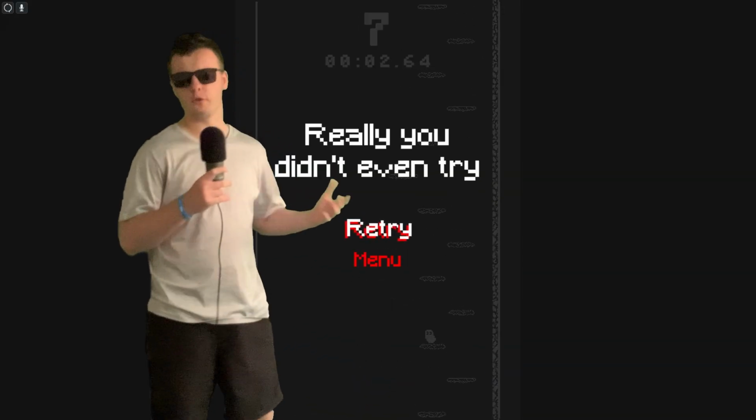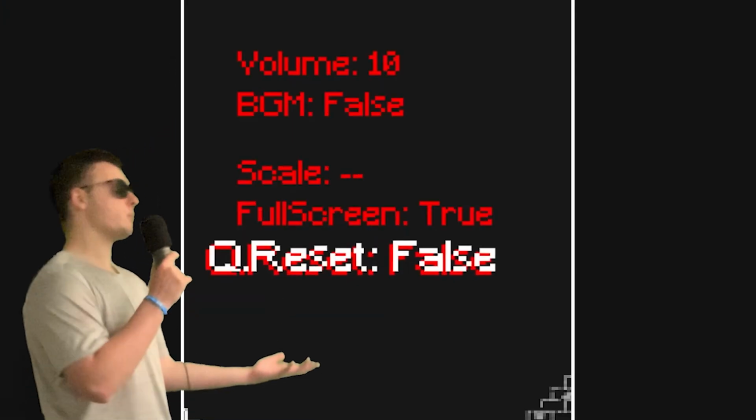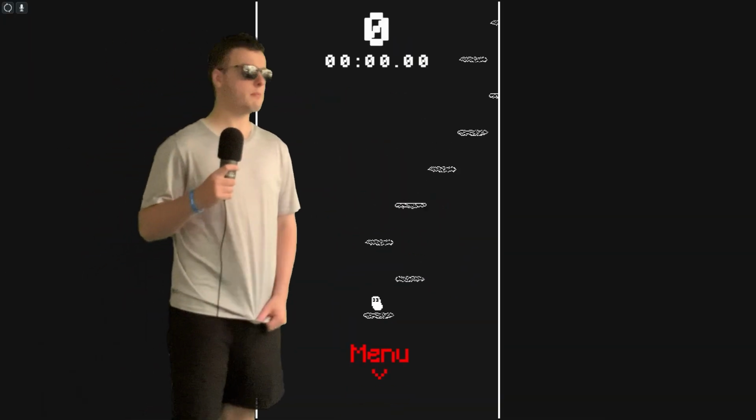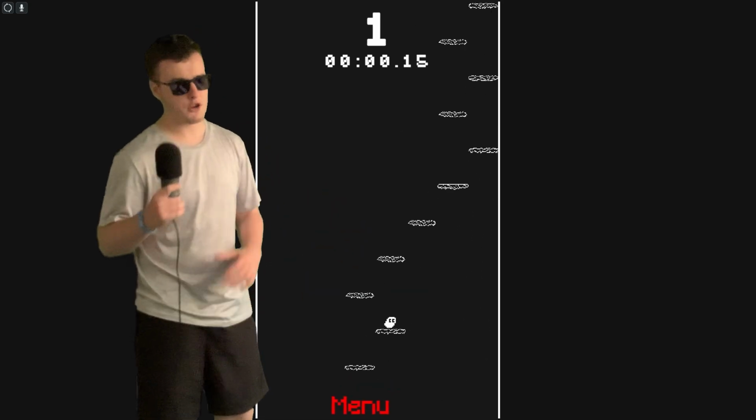Now this may be a very niche thing to do, but for people that hate being interrupted when they win or fail a game, I've got you sorted. When you look in the settings, you'll see a button called Q Reset. When enabled, it will pretty much skip the UI altogether and just shoot you back right to the start of the game. Quick and easy.